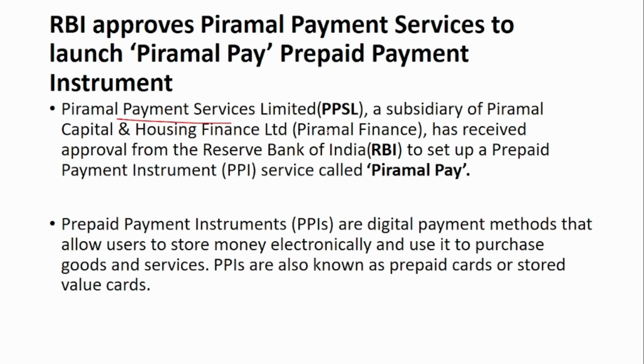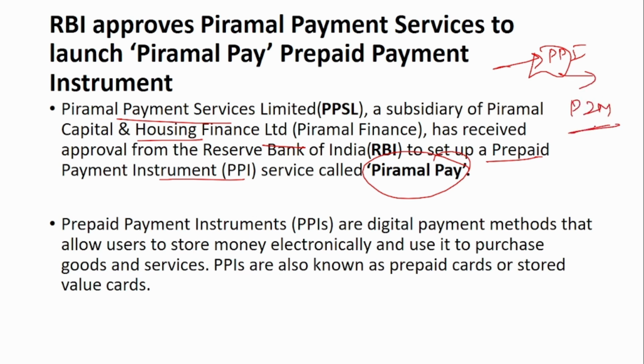Next news is that RBI approves Piramal Payment Service Limited, a subsidiary of Piramal Capital and Housing Finance Limited, to set up a prepaid instrument service called Piramal Pay. So we know what is a prepaid instrument. Here in a prepaid instrument you can store the money beforehand like a wallet, and then you can use this for payment, either to the merchant or something. You can make the payment from this instrument, that is prepaid instrument. First you upload the money into this PPI and then use the money for any payments.